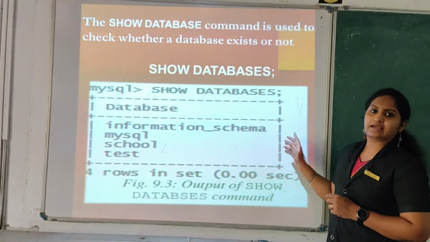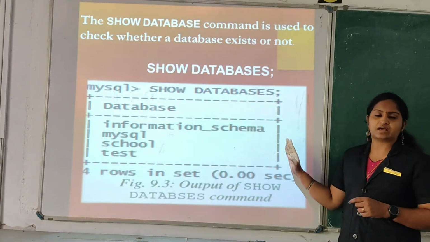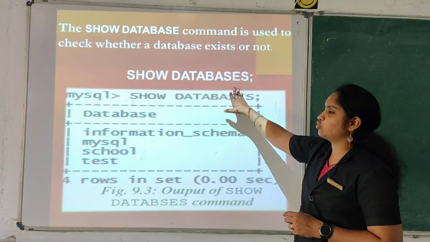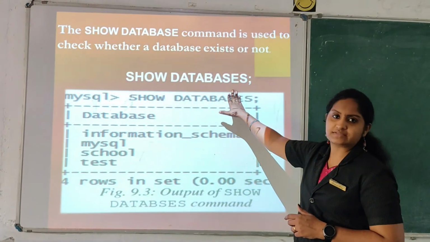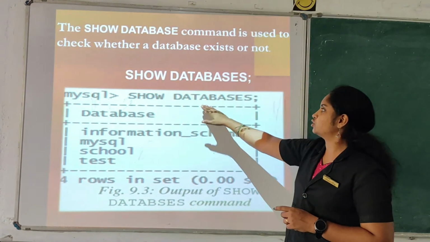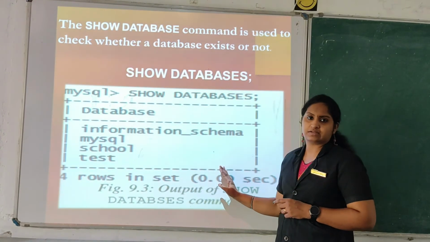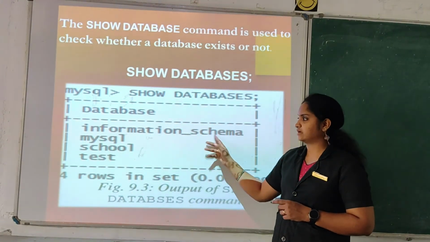After creating the database, you have to check whether the database is created or not. For that you can type the command show and the database name. So you give show database, and you can get the details of the particular database that is created.